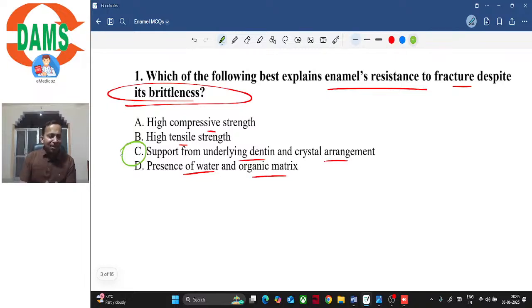Try to participate. No, Deepa, right? Its compressive strength is definitely high, but the real reason, as we discussed during the session, is that it has high modulus of elasticity, that it has high stiffness, and high stiffness is due to crystal arrangement, isn't it? Its hardness is due to crystal arrangement, and then it is supported by the flexible dentine, that is a viscoelastic dentine, which absorbs stresses and releases them slowly, isn't it? So option C is the correct answer. But very good that you answered at least.